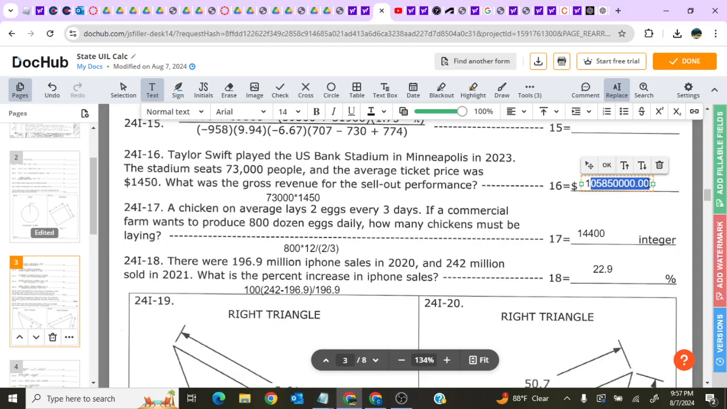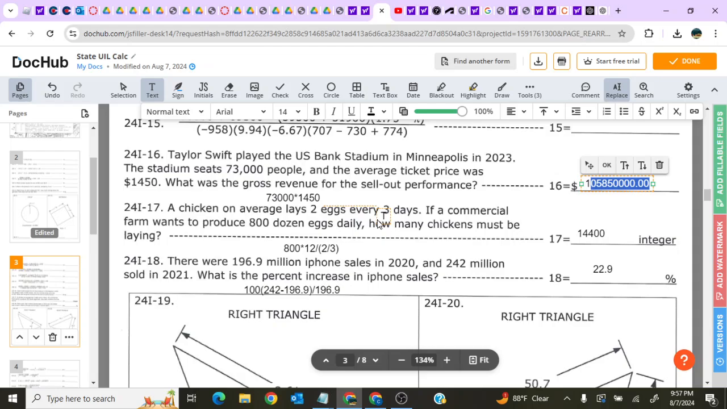17, a chicken on average lays 2 eggs every 3 days. The commercial farm wants to produce 800 dozen eggs daily. How many chickens must be laying? Well, first off, let's figure out how many eggs they want. A dozen is 12, so 800 times 12 is 9,600. And chickens lay at a rate of 2/3 eggs per day, 2 eggs every 3 days.